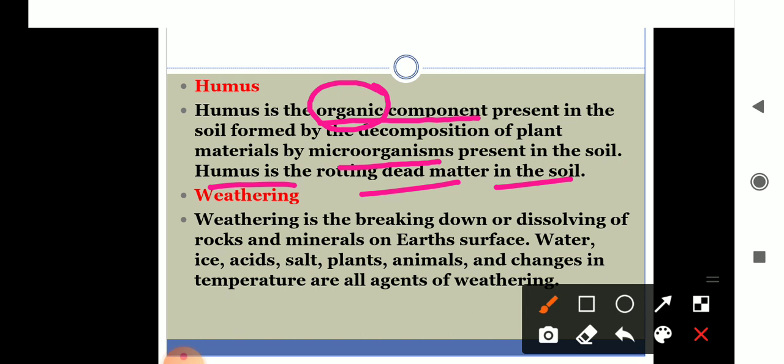Next topic is weathering. Weathering means soil formation. It is a process of soil formation. Alternate heating and cooling due to the heat of the sun and rain cause the rocks to crack, and these cracks get filled with water, and the water in the cracks freezes due to the severe cold in the winters. As water expands when frozen, the ice breaks the rocks into smaller pieces by the pressure of that frozen water.